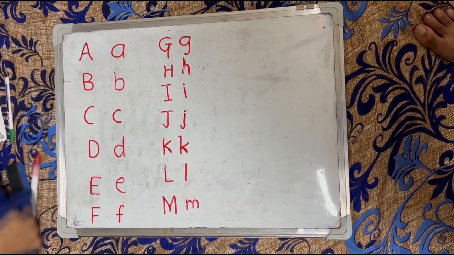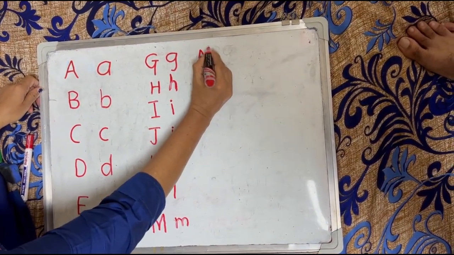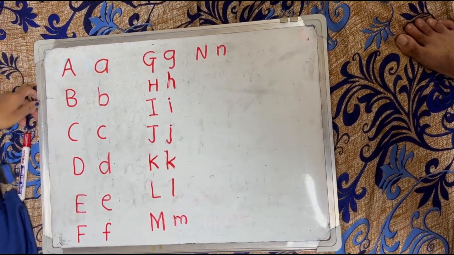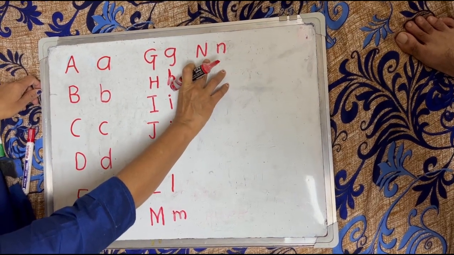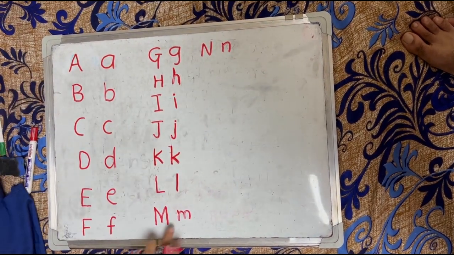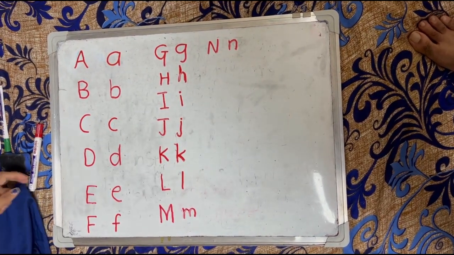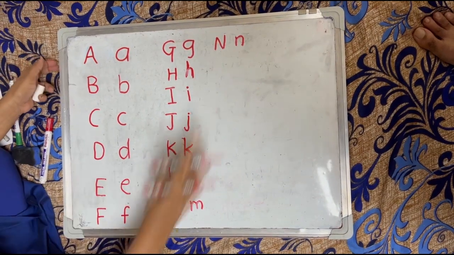Your next letter is N. Capital letter N and small letter n. The phonic sound of letter N is N. This is M and N.